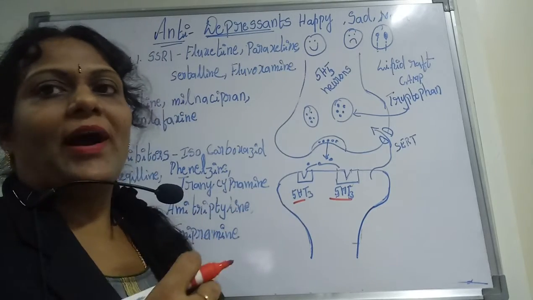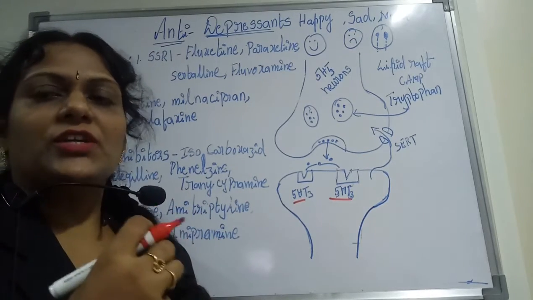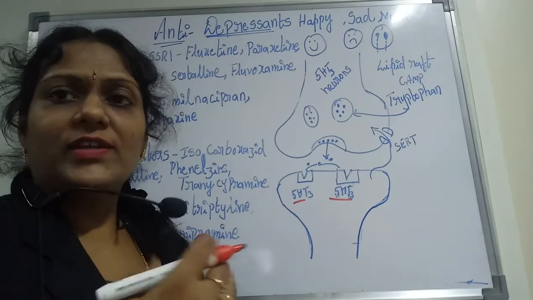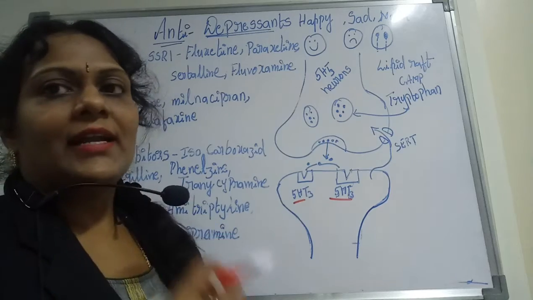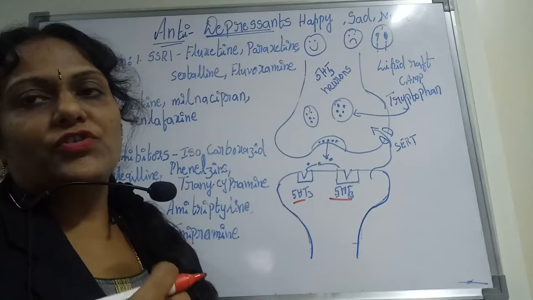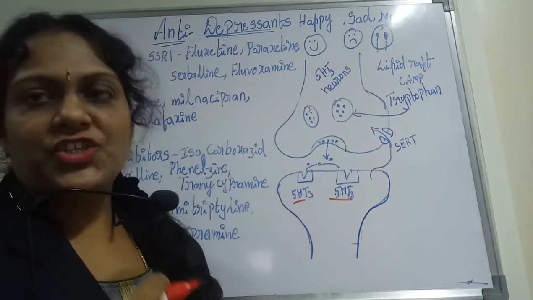This is why this neurotransmitter is used for appetite also, whether it is being suppressed or increased. So we can say that this type of depression is controlled by the neurotransmitter 5-HT.